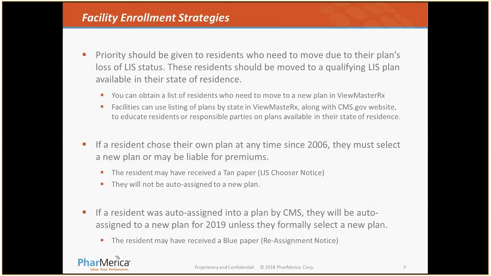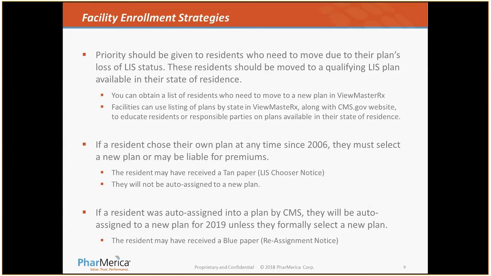So, some enrollment strategies for the facility. Priority should be given to residents who need to move due to their plan's loss of low-income subsidy status for 2019. These residents should be moved to a low-income subsidy plan available in their state of residence. We'll go through in just a minute where you can obtain a list of these residents who have been identified on your current census with PharMerica that need to move to a new plan on our ViewMaster web portal. Also in ViewMaster, facilities can obtain a list by state, along with the cms.gov website, to educate your residents or responsible parties on plans available in their state of residence.